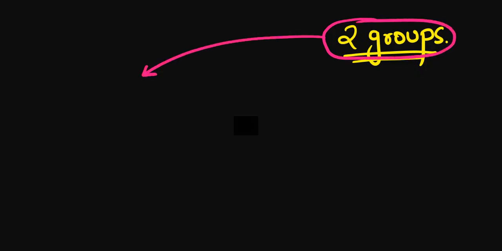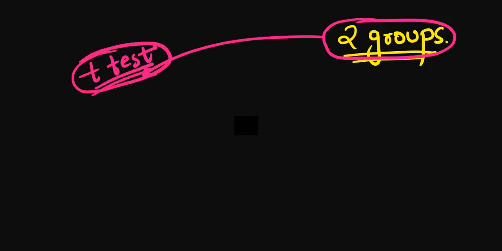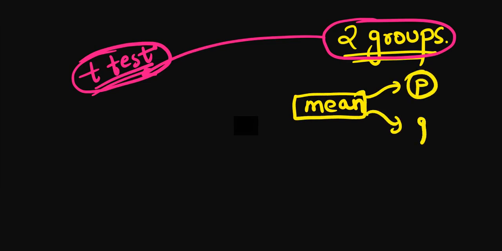Now listen very carefully. Whenever you have two groups, no matter what, you will only use the t-test. Let's suppose we have to calculate the mean difference between a group that is reading psychology and a group that is reading geography. We want to check their intelligence.